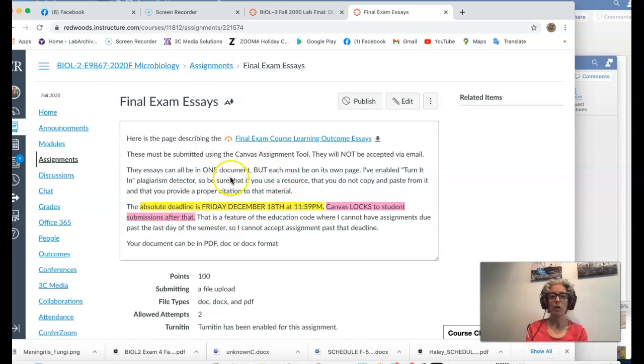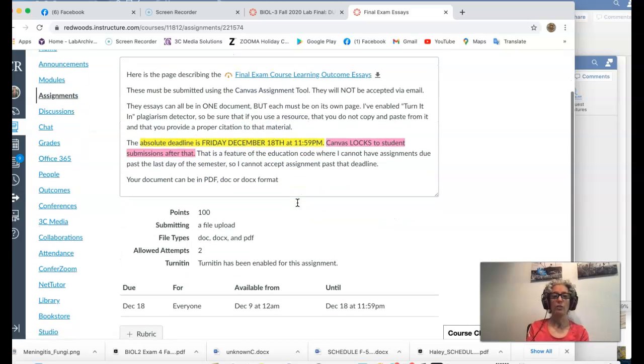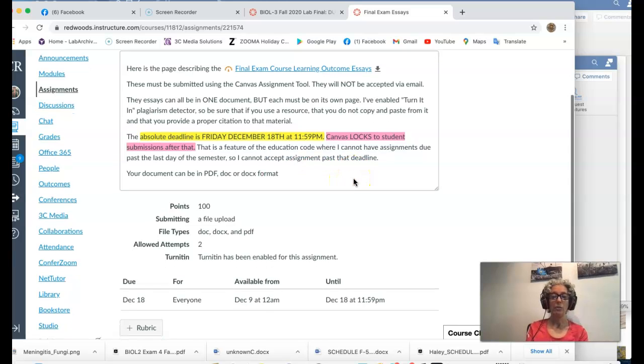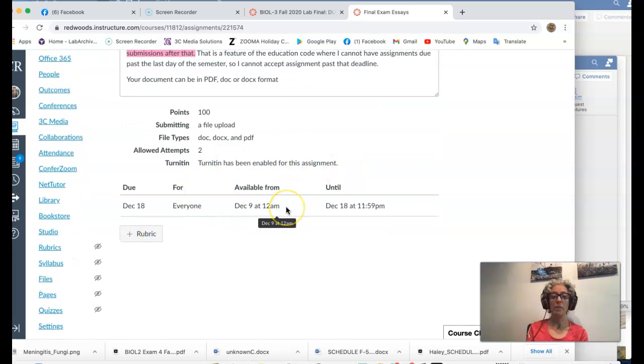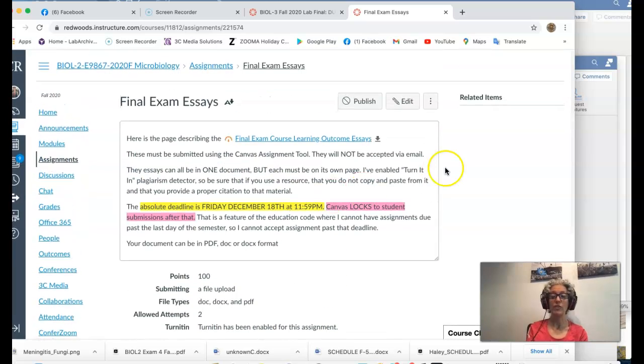And then that reminder about the deadline. The format can be a PDF, doc, or docx. Any of those will be acceptable ways to upload your essay. And I will have this made live as soon as I finish this video and get the rubric posted into this. So once you have that assignment open, then you can start submitting.